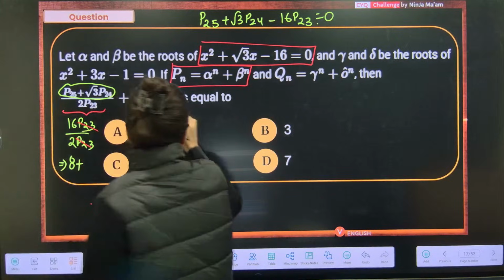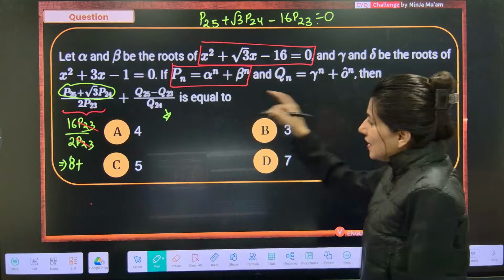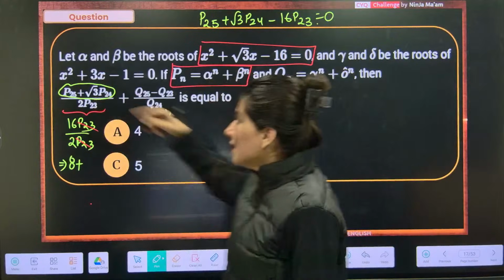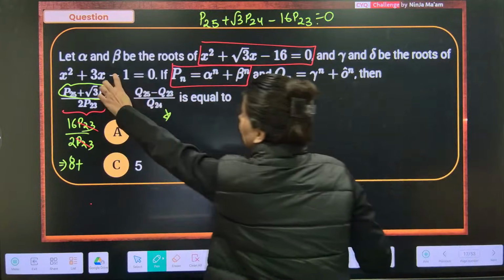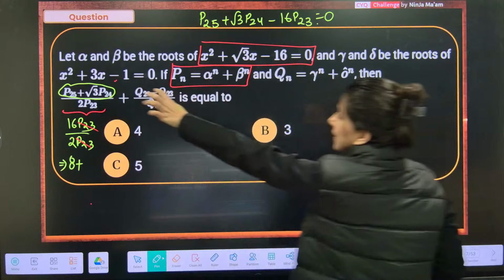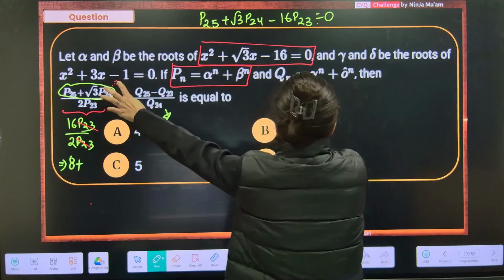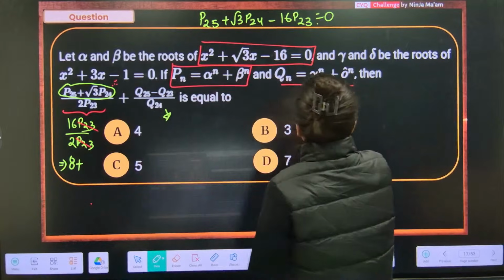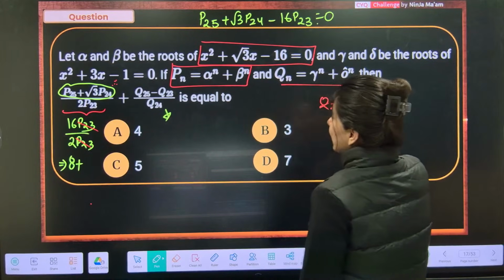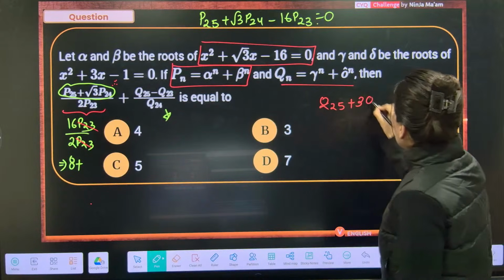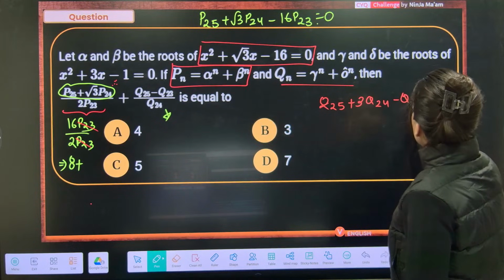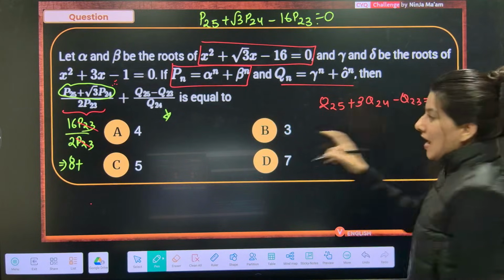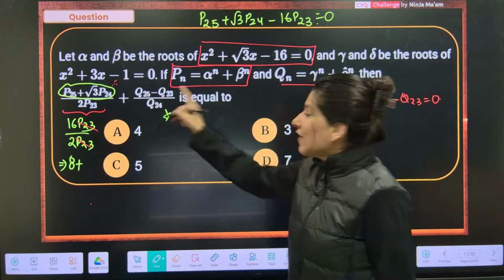Now again, the second equation. This is my second equation, and this has roots gamma and delta. So this is Qn, and we'll replace it by Q25 plus 3 times Q24 minus Q23 is equal to 0. As per this question, they are asking for 25 minus 23.